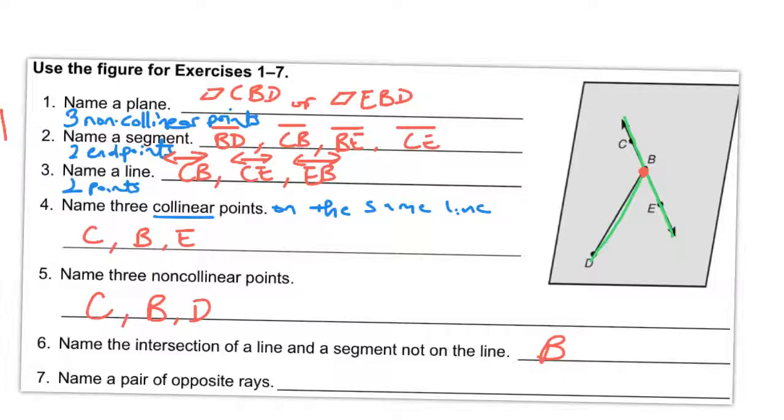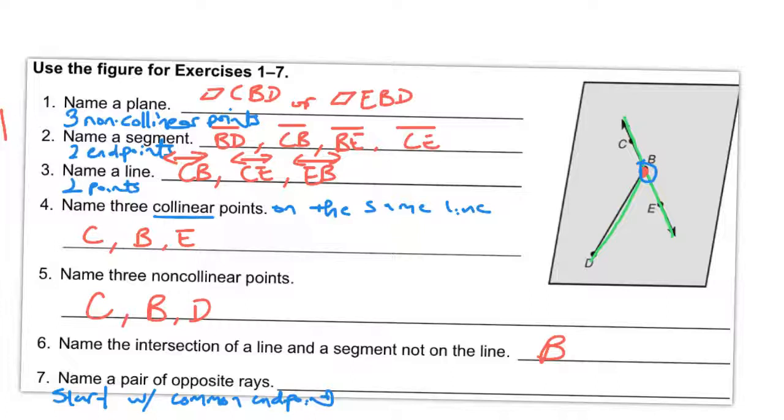And then lastly, name a pair of opposite rays. Cool, well hopefully we remember that opposite rays start with the same common endpoint. So I need one ray to go one direction from a point and another ray to go another direction from the same point. So check out point B.